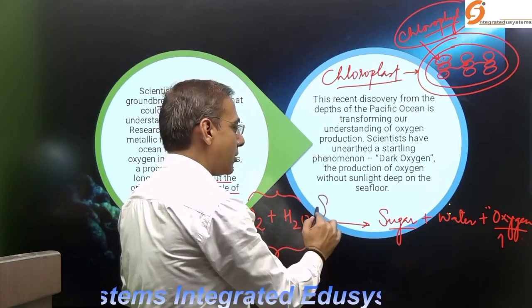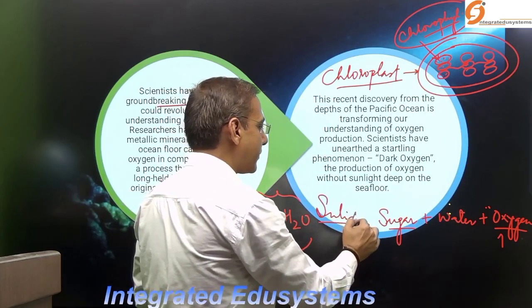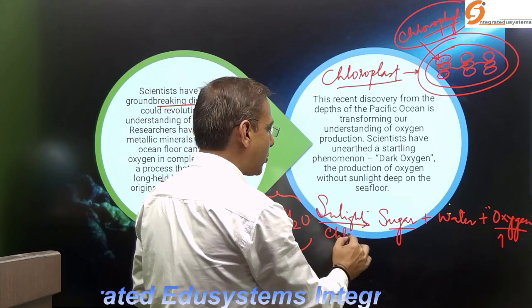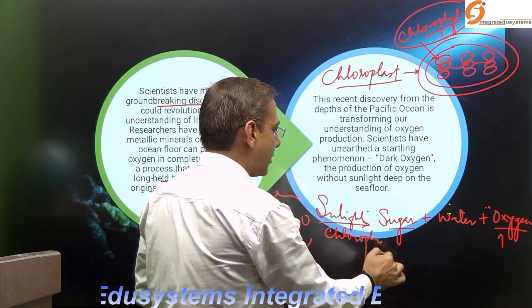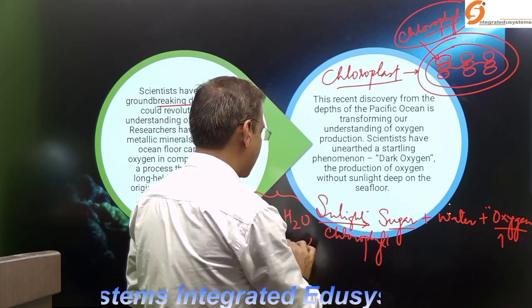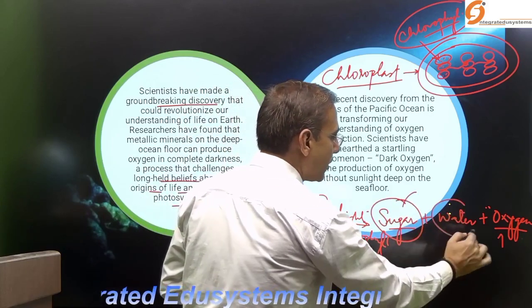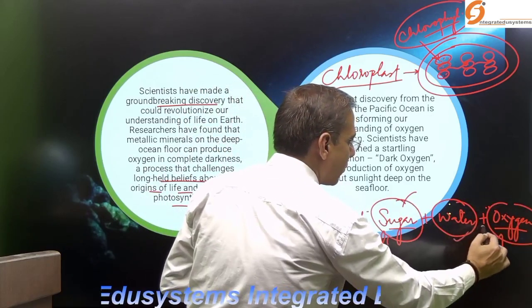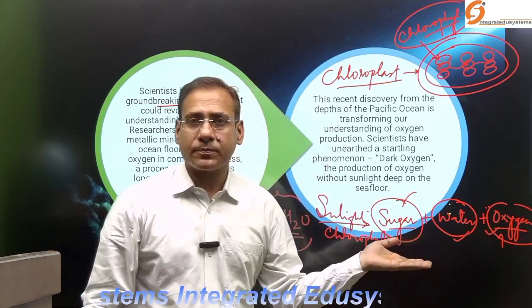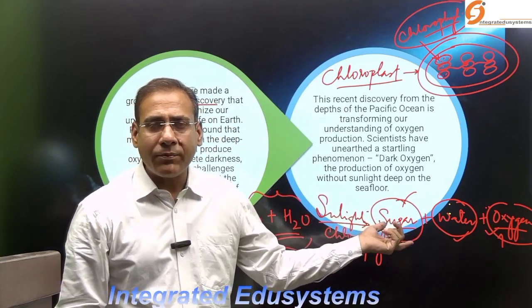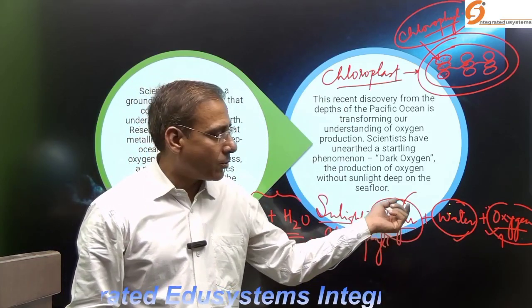So the sunlight is trapped by the chlorophyll and converts CO2 and H2O into glucose, that is sugar, and as a byproduct, water and oxygen are released. This is the long held belief about the production of oxygen.